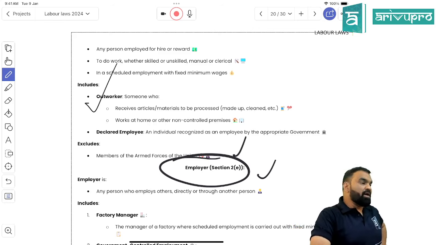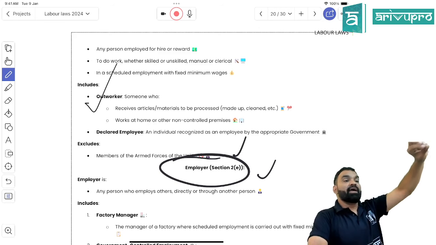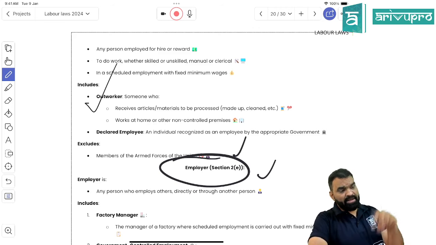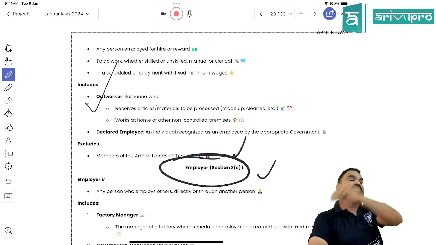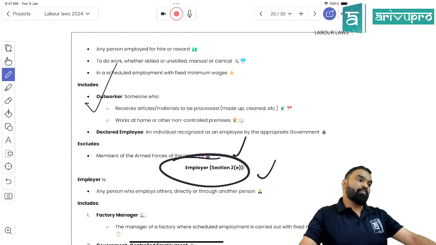See, many people are running boutiques, where the designers are not appointed as employees, they are appointed as a gig worker or a freelancer. They take the material from the boutique, stitch the material at their place and give it back to the boutique, right? Meaning they are providing B2B services, right? So will they come under the definition of worker? The answer is yes. Even they would come under the definition of worker. It doesn't matter whether they perform their task in-house or at premises of their own. Got my point, students? Even an out worker would come under the definition of employee. Got my point, students?